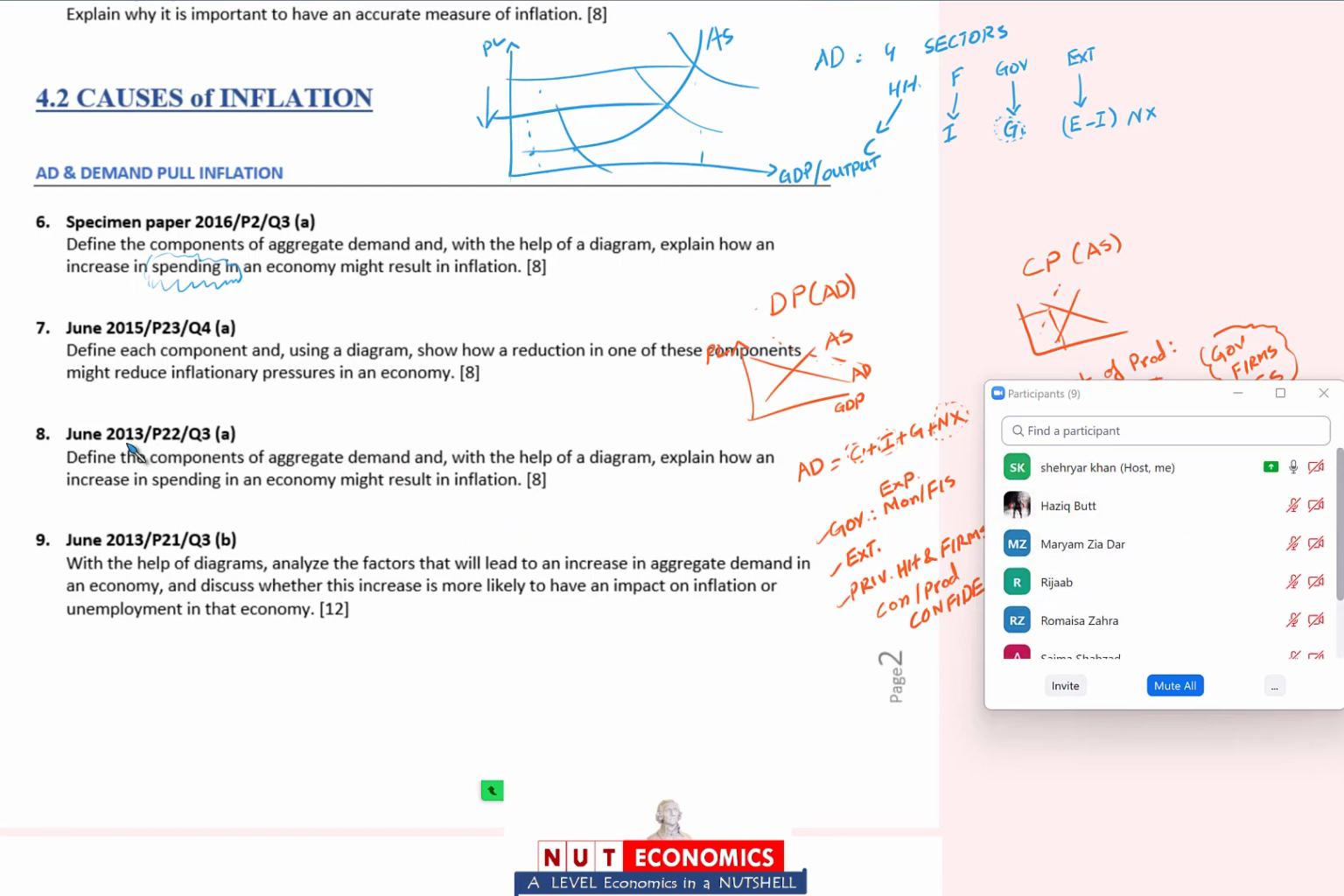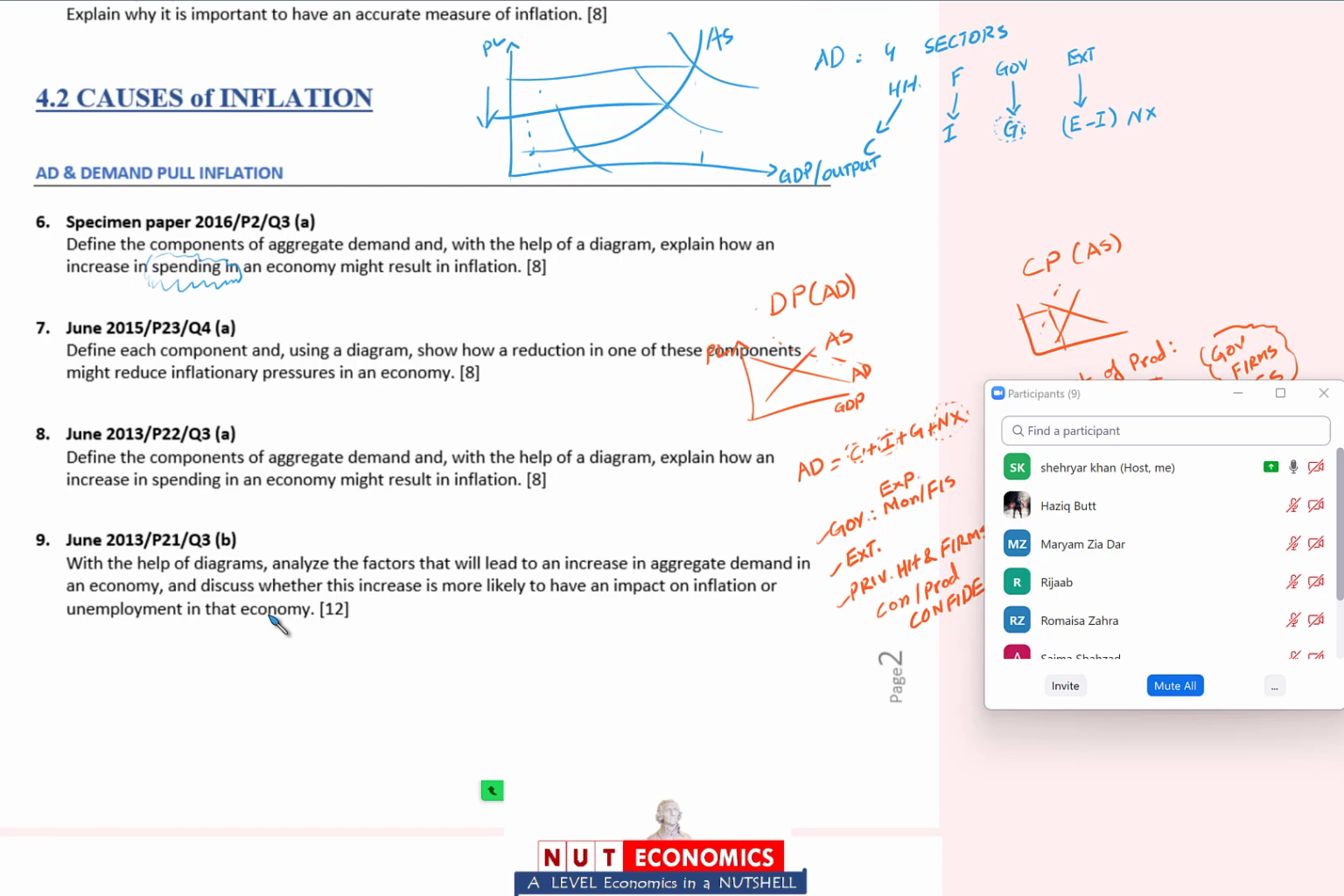Now next question, June 2013. Define the components of aggregate demand and with the help of diagram explain how an increase in spending might result in inflation. It's repeat. And June 2013, paper 2-1. Okay, this is paper 2-2, this is 2-1. With the help of diagrams, analyze the factors that will lead to an increase in aggregate demand in an economy and discuss whether this increase is more likely to have an impact on inflation or unemployment in the economy. So isme again, read the question carefully, underline and separate out the different parts that these long questions ask you.